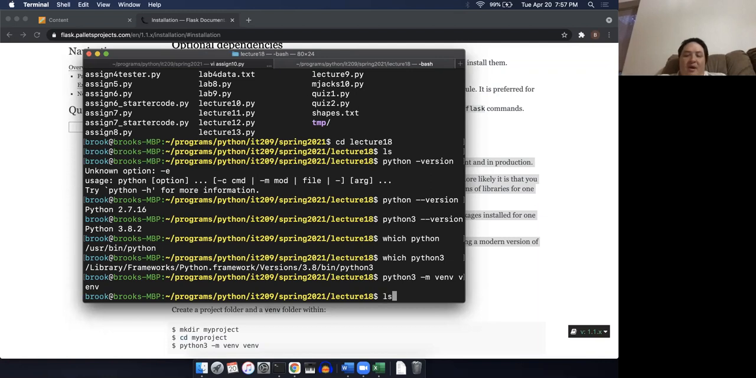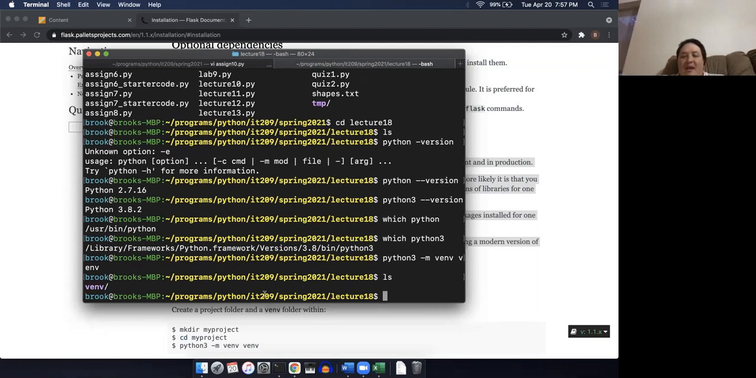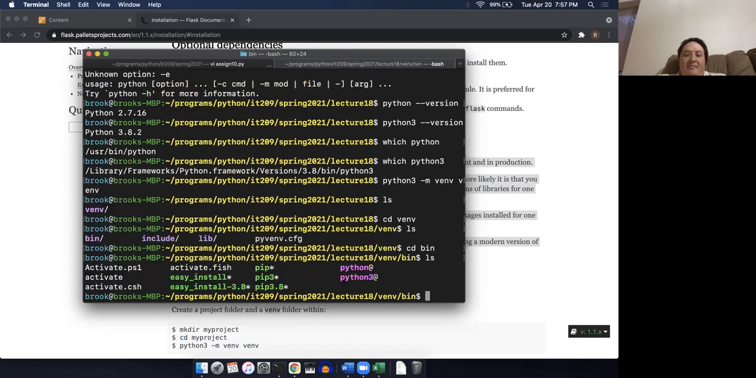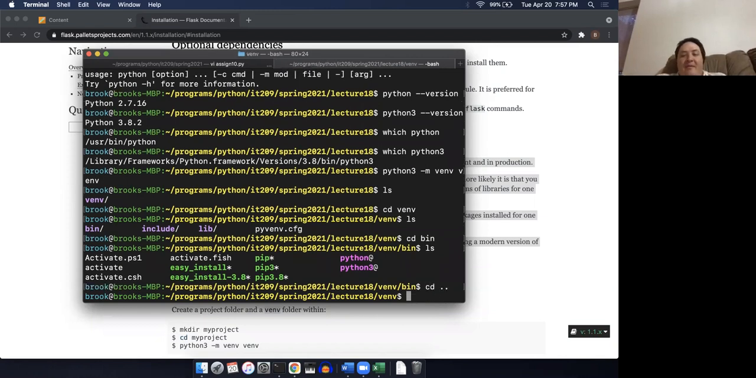Now if I do an ls, I see I have this venv folder in here. If I go into that folder and look around, you can see that I have a bin, an include, a lib, and this cfg file. If I go into the bin, you will see that there's a bunch of stuff in here, including a python and a python3 and a pip3 and all this kind of stuff.